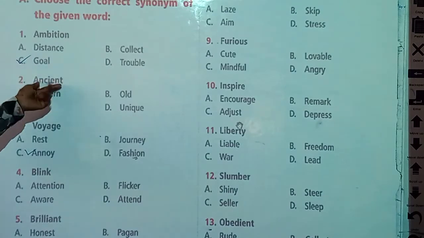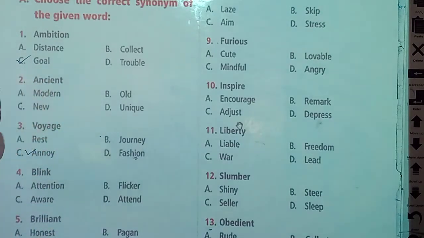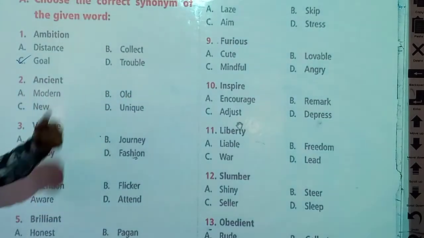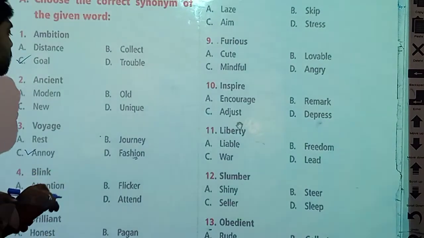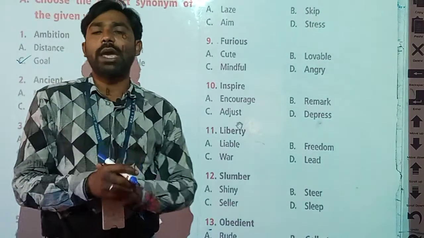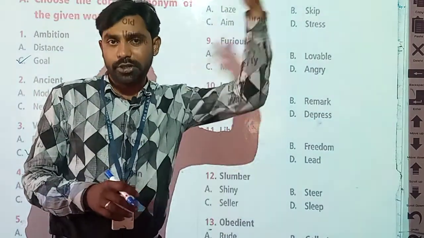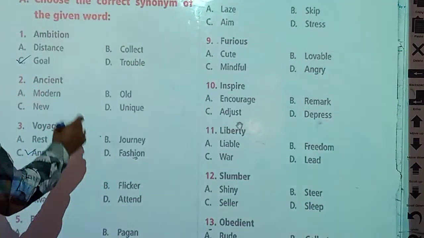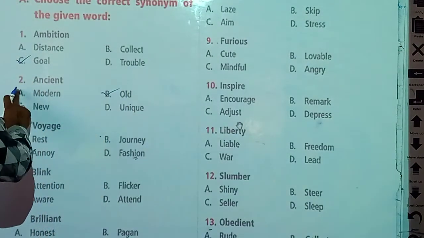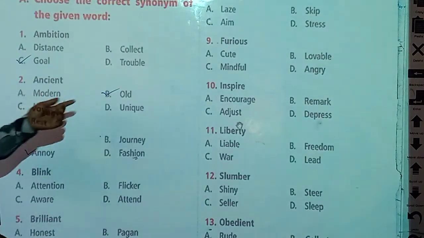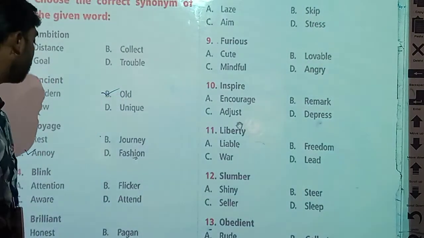Second one, ancient. Let's see the options: modern, old, new or unique. Students, ancient means what? In history you may have heard this word, ancient period or ancient time. Ancient means old. Modern and new, these two words are opposite of ancient. So the synonym of ancient is old.